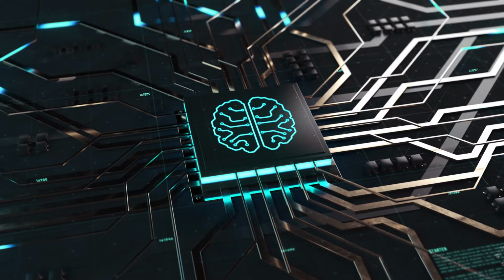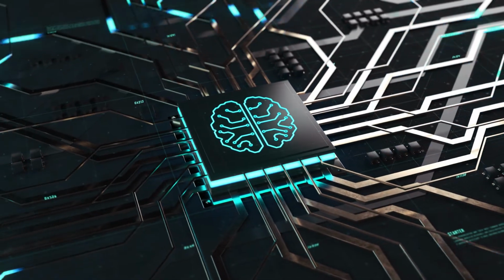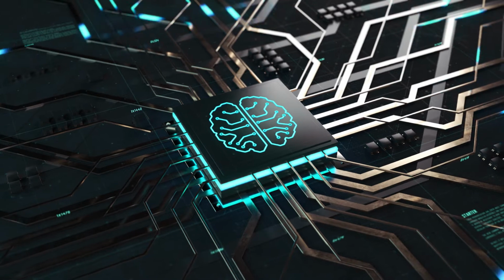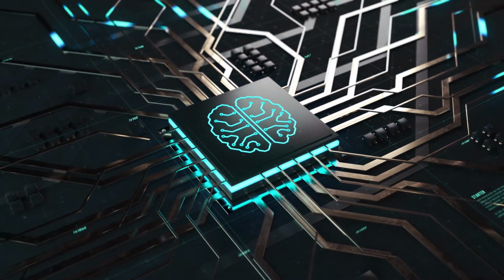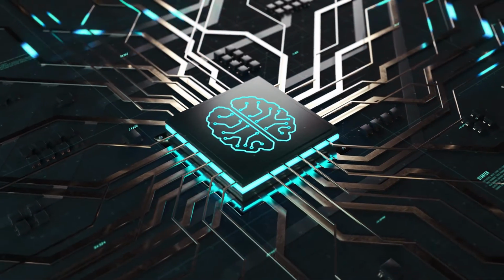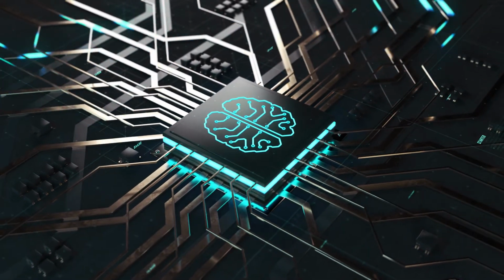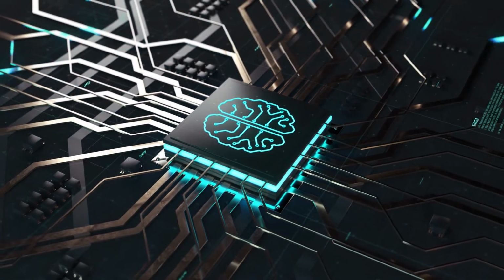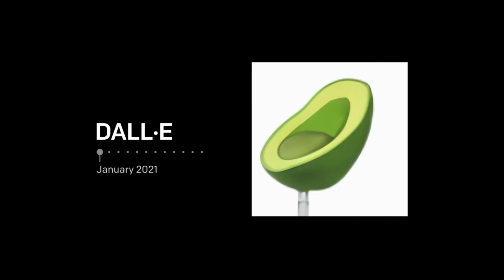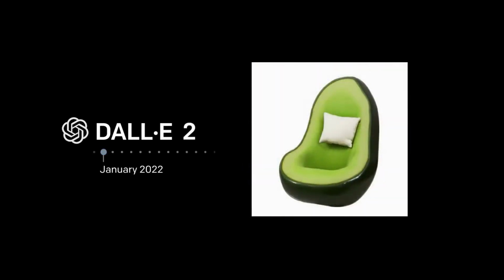The new iteration produces more astonishing results, thanks to higher resolution imagery, greater textual comprehension, faster processing, and some new capabilities. Named after the Pixar robot WALL-E and the artist Salvador Dali, Dall-E is a type of neural network, a computing system loosely modeled on the connected neurons in a biological brain. The neural network has been trained on images and their text descriptions to understand the relationship between objects.